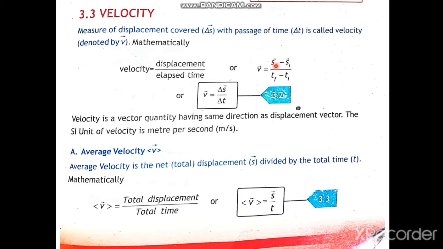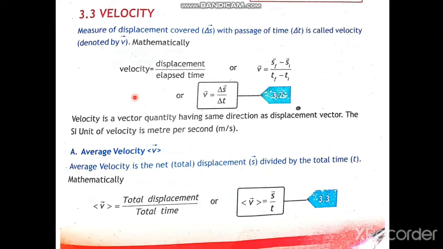So final displacement minus initial displacement is the change in displacement, that is delta s, and delta t, that is change in time, is tf, final time, minus ti, initial time, and generally v is equal to delta s divided by delta t.